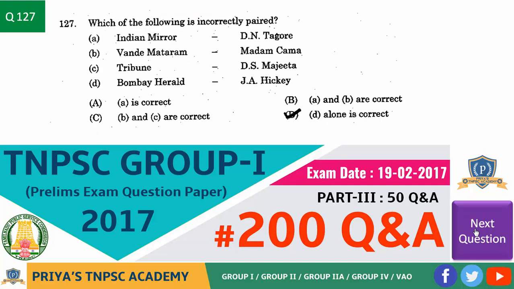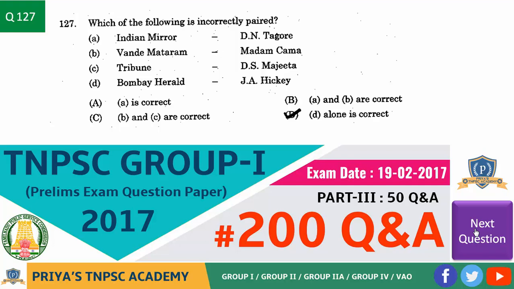Which of the following is incorrectly paired? Indian Mirror, D.N. Tagore; Vande Mataram, Madam Cama; Tribune, D.S. Majithia; Bombay Herald, J.A. Hickey. Answer is option D.